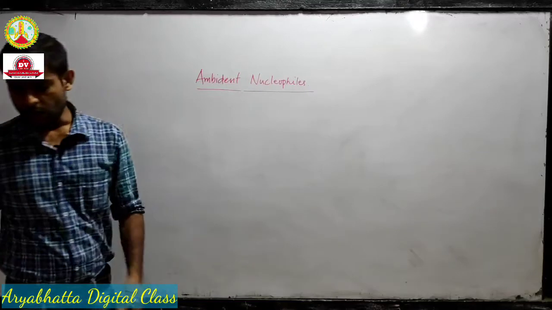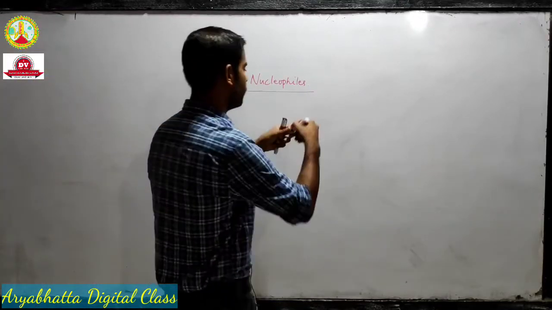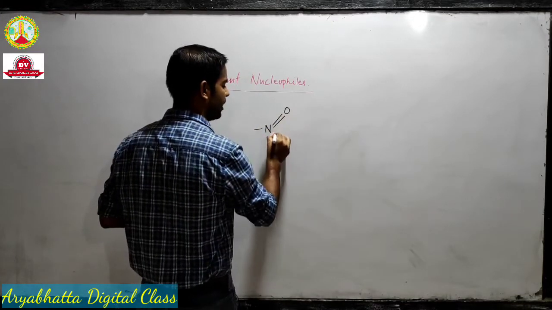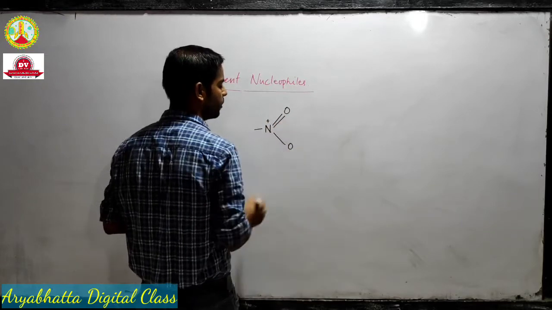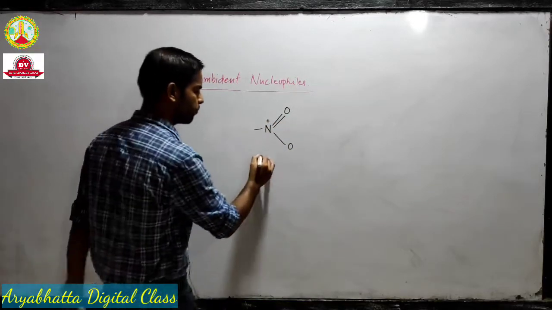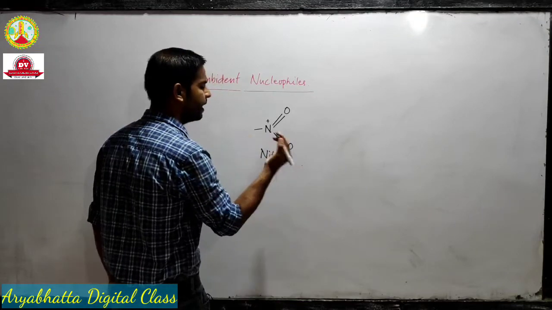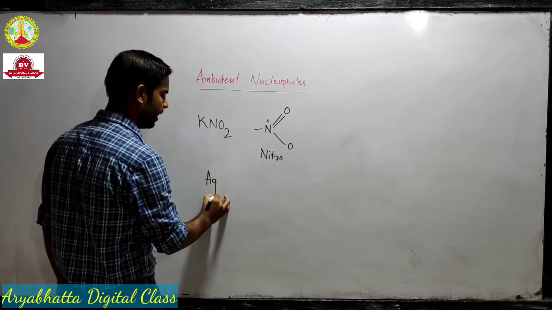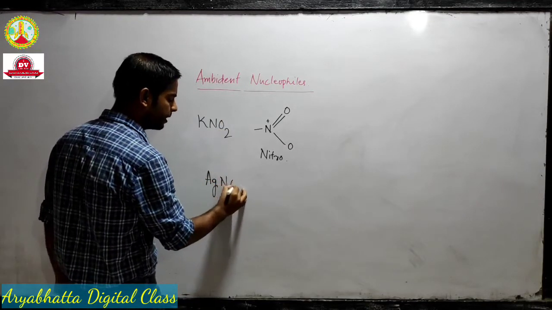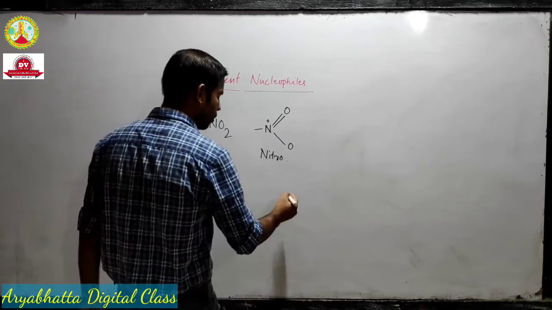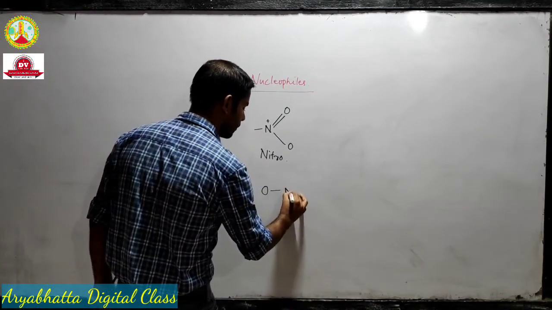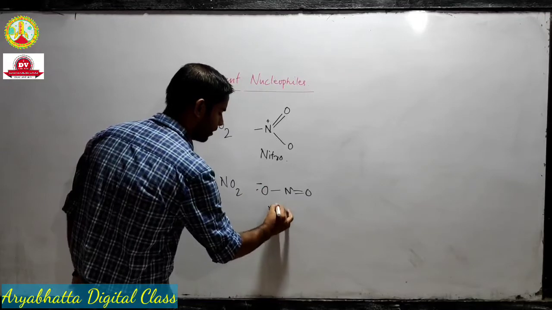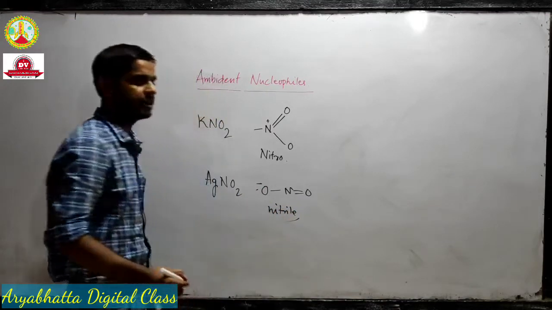Now we have another example of an ambident nucleophile. I will just give you the example, and that is nitro. Okay. This is the nitro group, and we get this nitro group when we use potassium nitrite. Now again, like cyanide, if we take silver nitrite, we will get connection through oxygen, and it will be called nitrite.